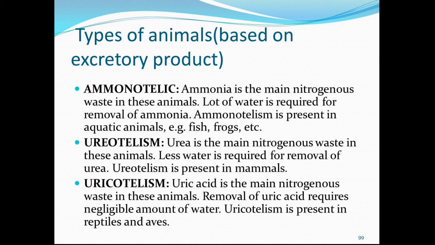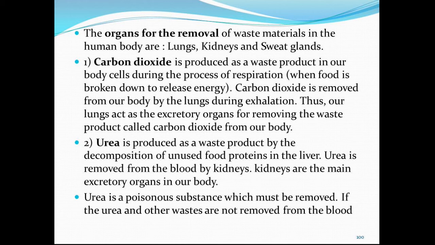Okay? So, in human beings, in which category are we? We are in ureotelism, ureotelic, okay, because urea is the main nitrogenous waste in these kinds of animals. Now children, coming on to the next thing, the organs for the removal of waste material in the human body. First, lungs, second, kidneys, third, sweat glands.